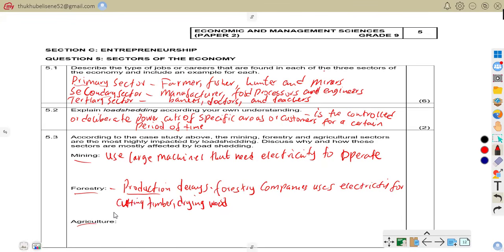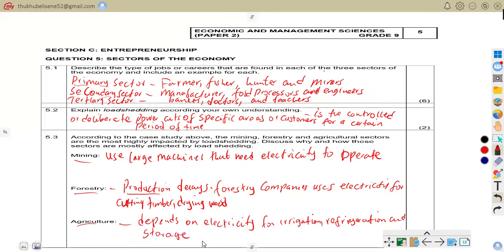So now let us come to agriculture. We know very well that agriculture depends on electricity for irrigation, also for refrigeration and storage.